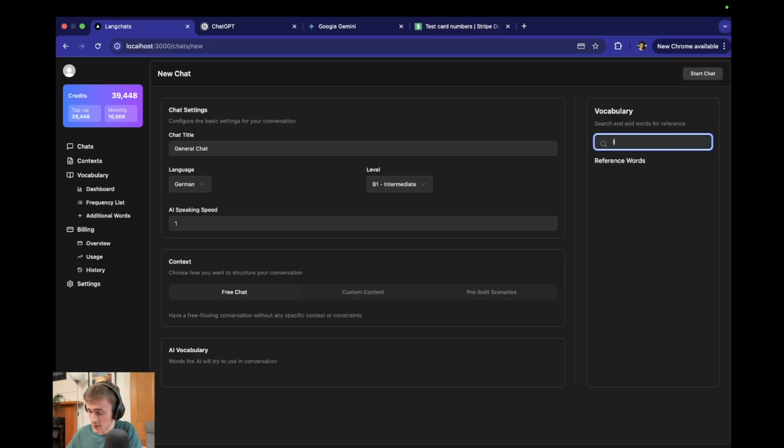You can also include vocabulary that you want the AI to actually use in the chat. I want to talk about the fact that I went running this morning, so I'm going to try and prompt it to use these words.